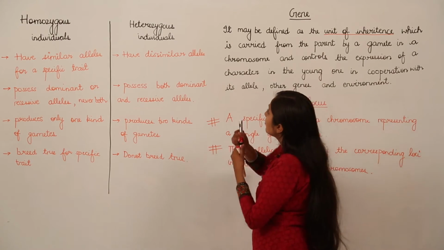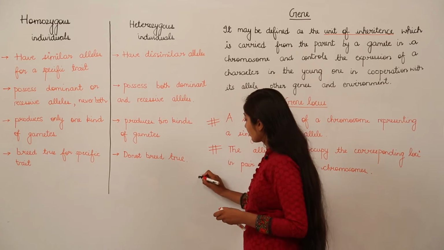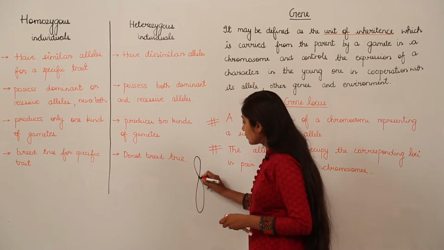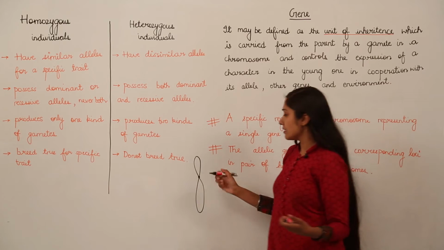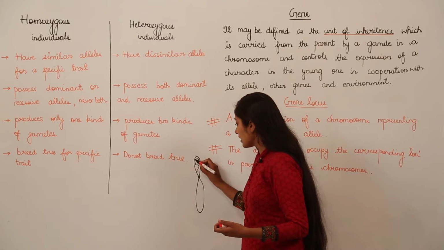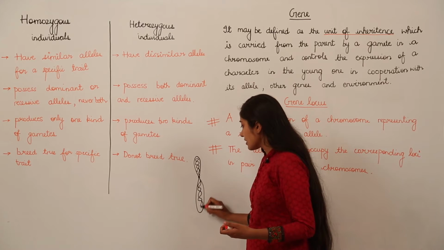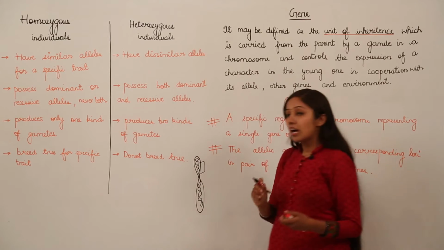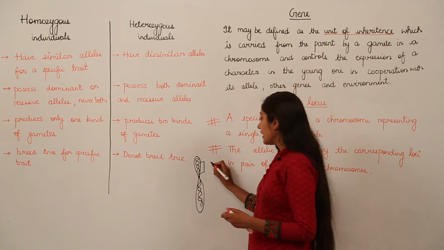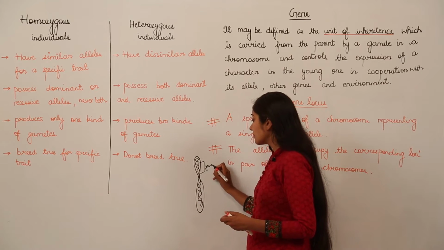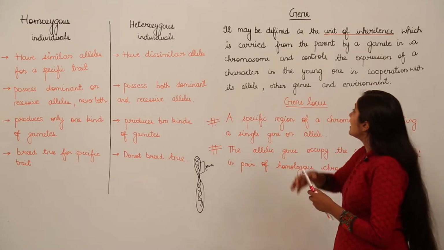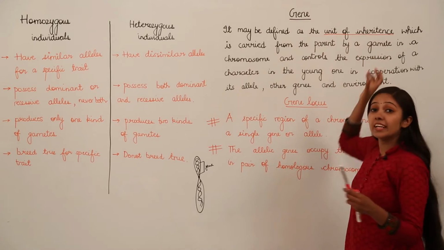For example, if I make a chromosome like this, and if I just want to give you a rough idea of how it is, suppose we have a double helical structure of DNA, alright. So, a particular segment of DNA, that is known as a gene, okay. So, these genes are the unit of inheritance.